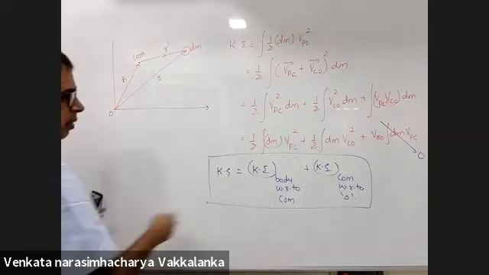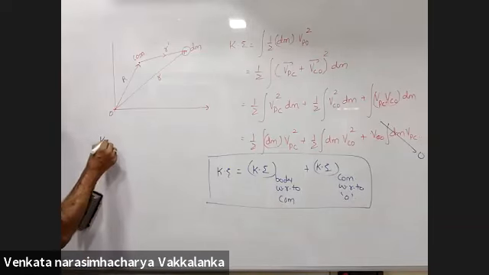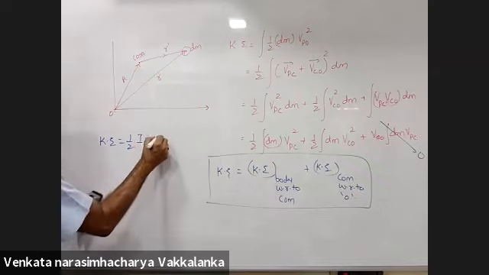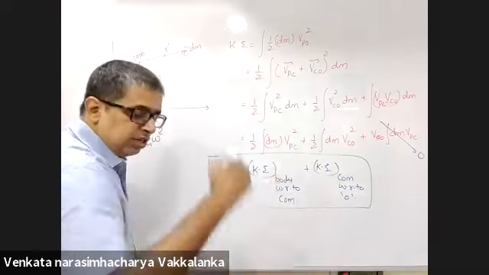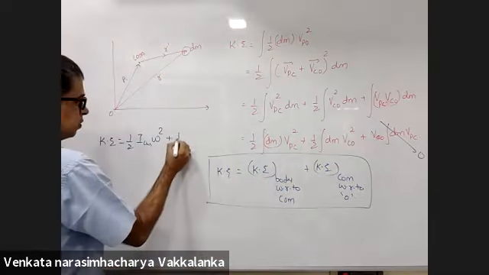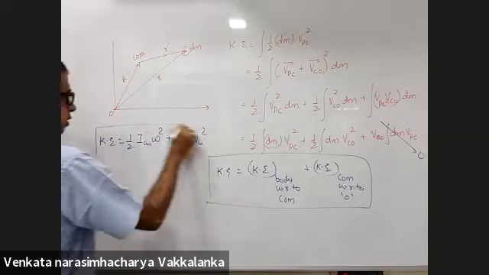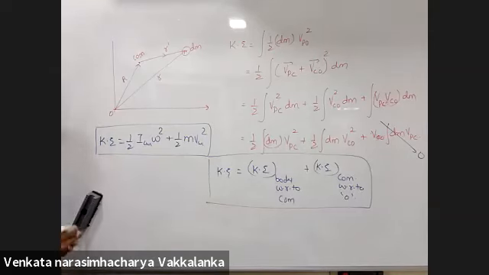So this will be by default. Kinetic energy of a body is half I_cm omega square about the center of mass plus half m v_cm square. This will be universally true for the kinetic energy of a body.